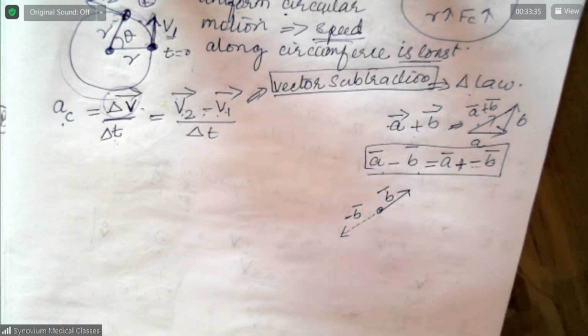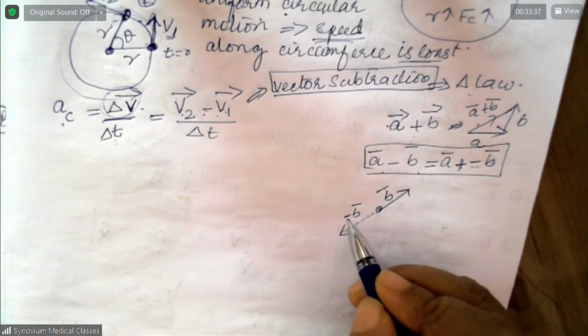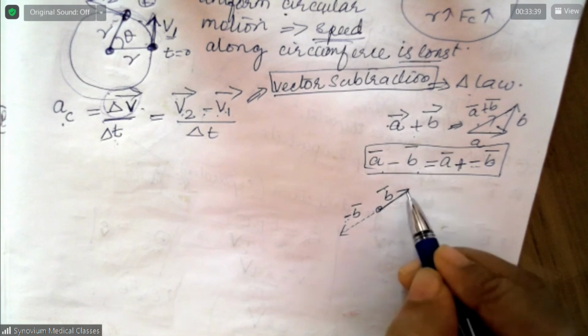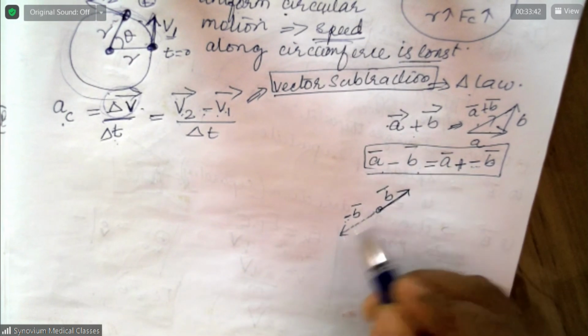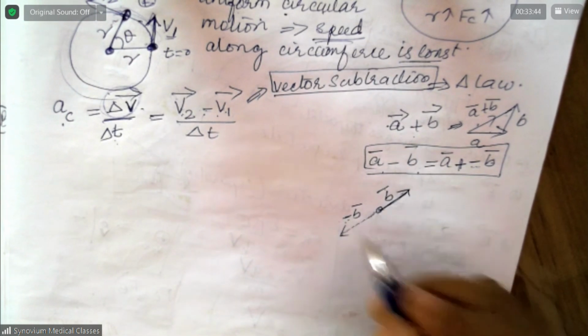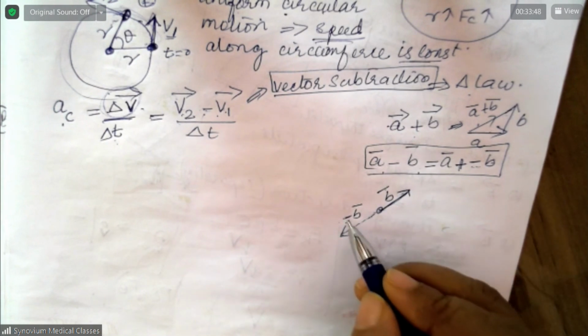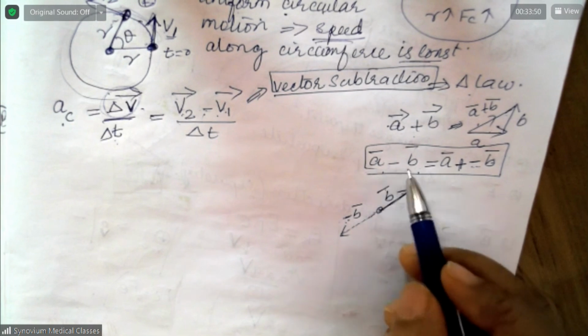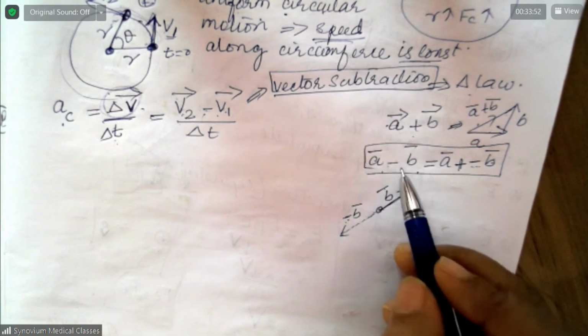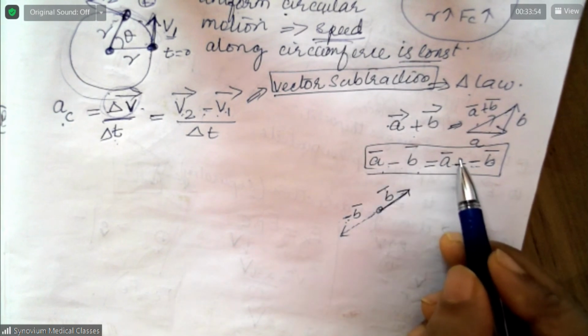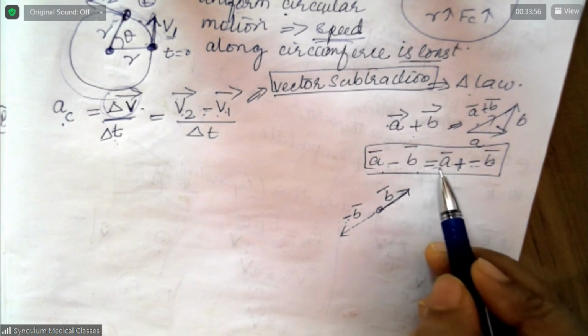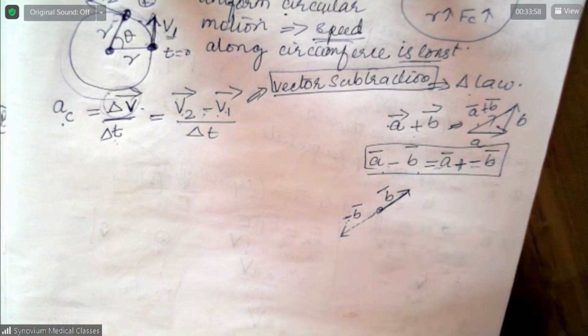No. This is not like the graph. A negative vector means the length should be the same as this, only the direction is opposite. Okay, so this is a negative vector. So if you want to subtract two vectors, what should you do? You should add one vector with the negative of the other vector.